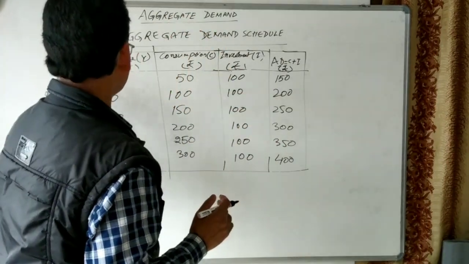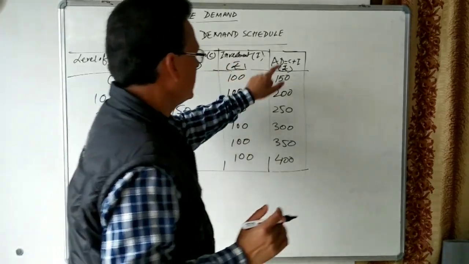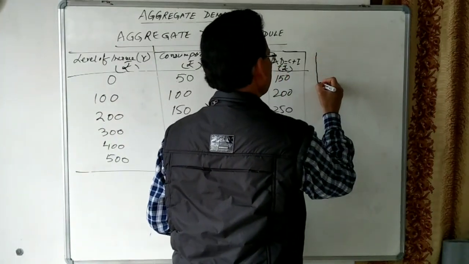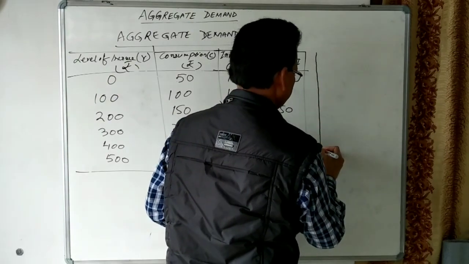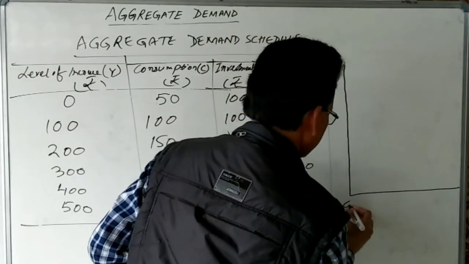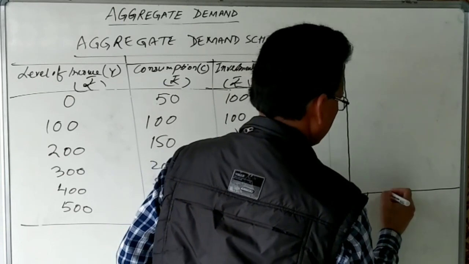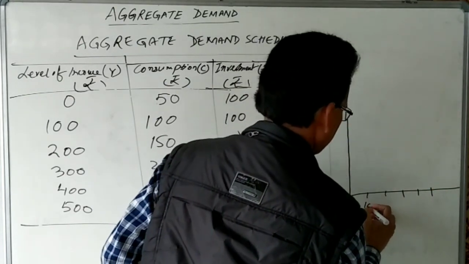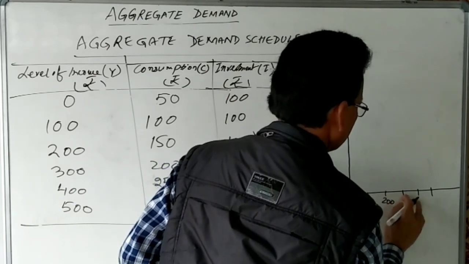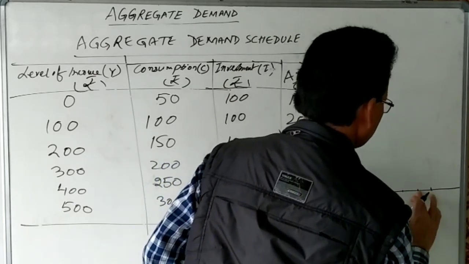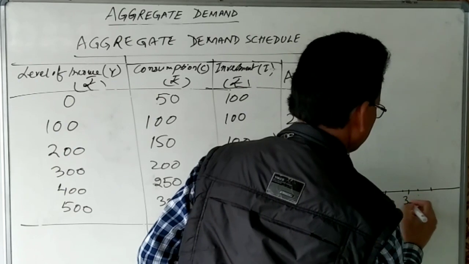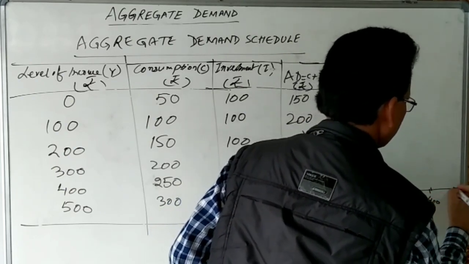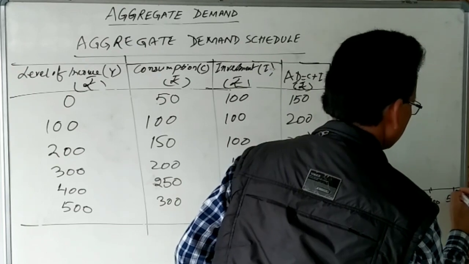Let us see what is the relation between income, aggregate demand and consumption. We can plot on a graph paper. Let us take this as income. Suppose this is 100, 200, 300, 400, and here we can take 500 on the x-axis.